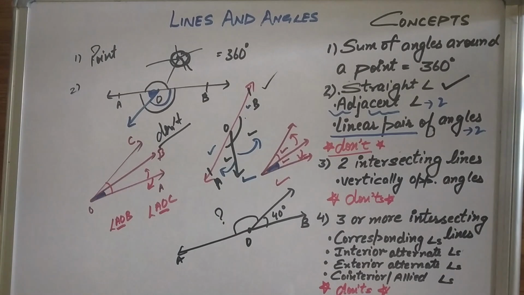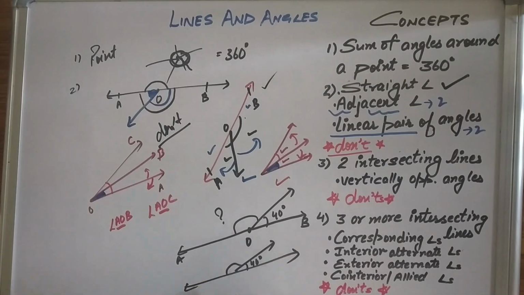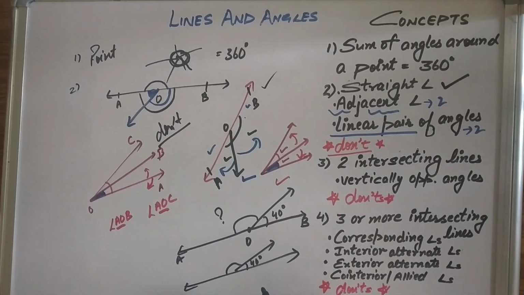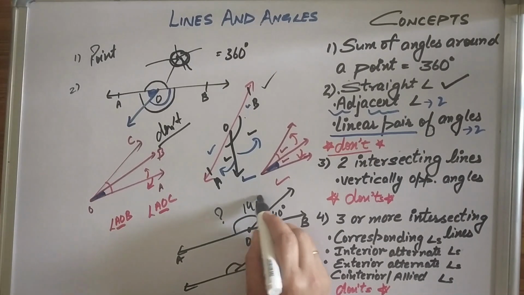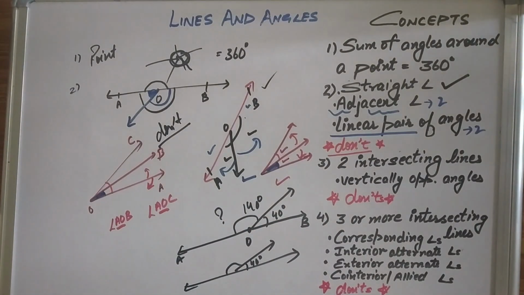Maybe it will look perfectly straight in your book, but you cannot take it as straight because there can be a deviation of 0.003 degrees, or maybe 1-2 degrees. So you cannot call it 140 degrees unless in a question you have been given that AOB is a straight line.